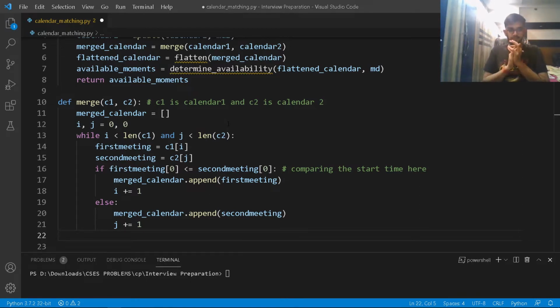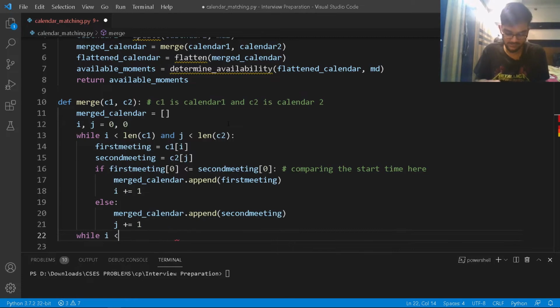It's going to take at max 5 elements from both arrays, and one of the arrays will get exhausted, and there might be other information available in the leftover array which we have not considered. So we have to write an individual loop for both calendar 1 and calendar 2 and append them to the merged calendar.